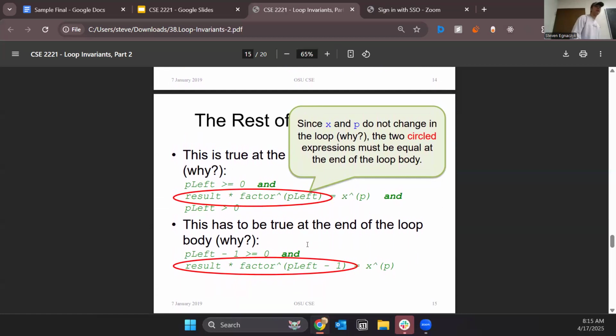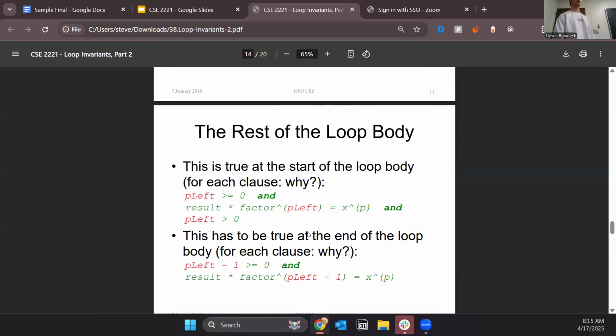Then since x and p do not change in the loop, why do we know that x and p do not change in the loop? It's based on some information that we are given.